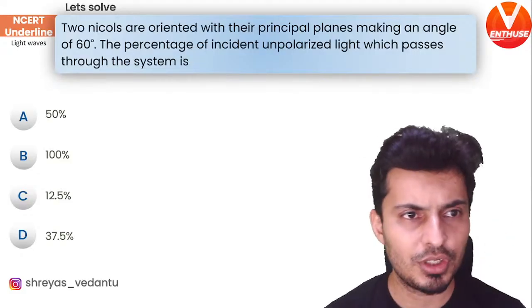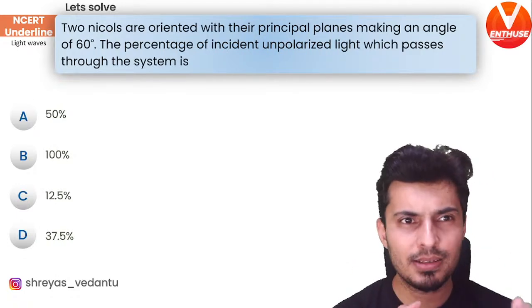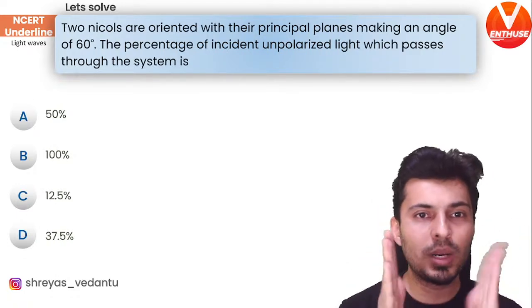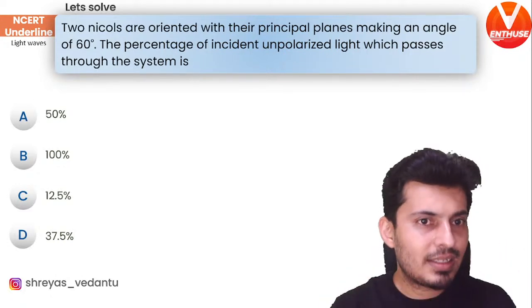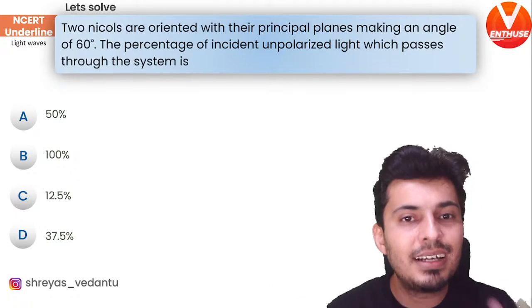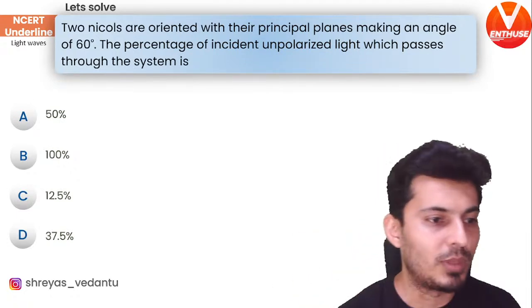Here's your first question. There are two Nicols, a polarizer or Polaroid, which are oriented with their principal axes making an angle of 60 degrees. So the percentage of incident unpolarized light which passes through the system is how much?